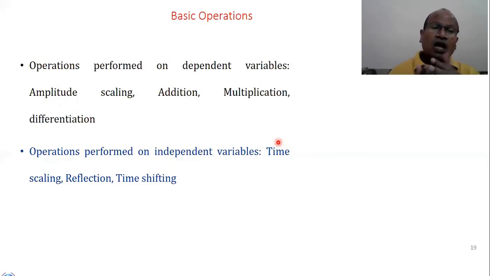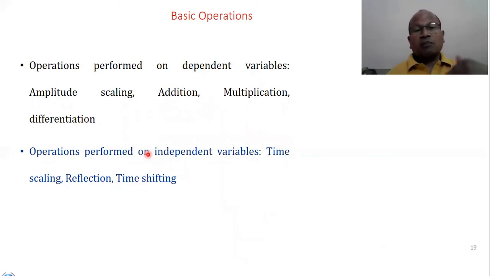Now, after discussing the elementary signals, we can also know what the basic operations are which can be performed over these signals. There are a number of operations on dependent as well as independent variables. Like on dependent variables, amplitude scaling means the signal which is on the y-axis. So amplitude scaling, addition, multiplication, differentiation, we can do.